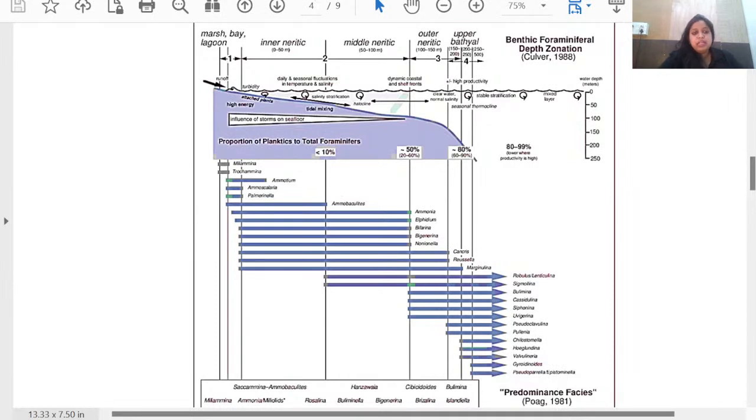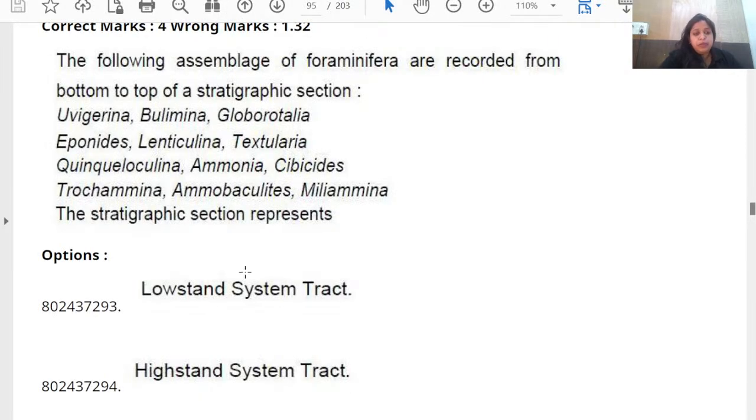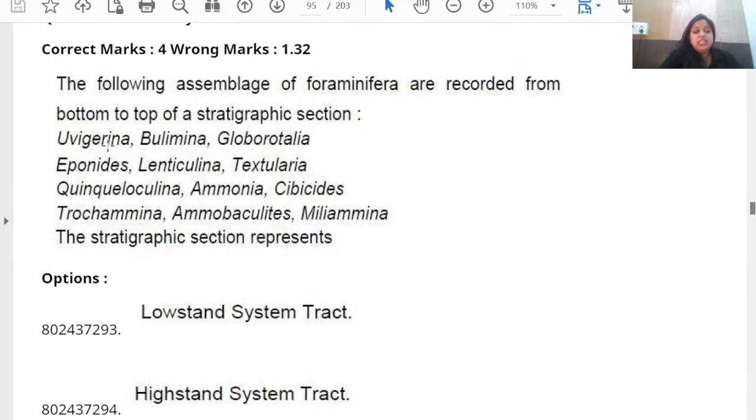Now you have an idea that Trochammina and Miliammina are shallow water organisms, and Uvigerina is a deep water form. Now come back to the question paper. Uvigerina, a deep water organism, is seen on the top layer of the stratigraphic succession, whereas Trochammina and Miliammina, shallow water species, are shown at the bottom.